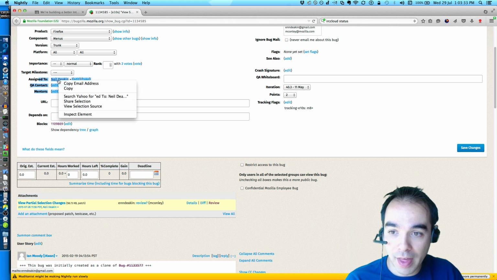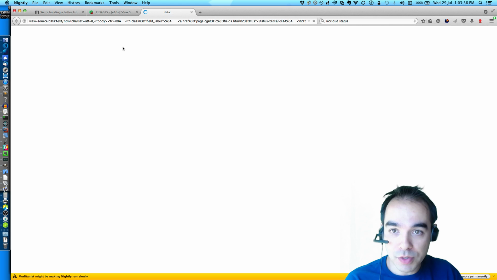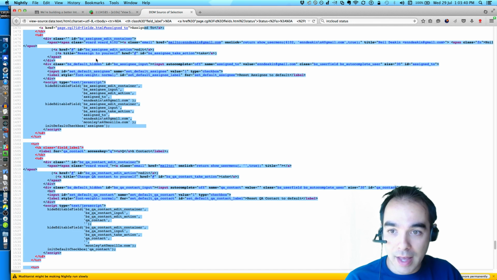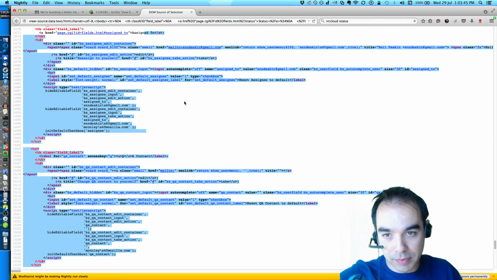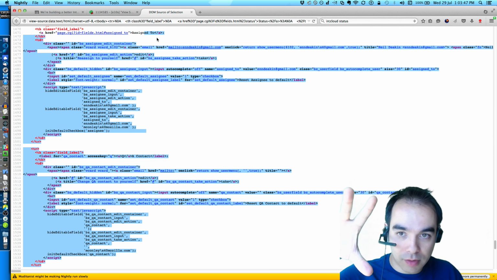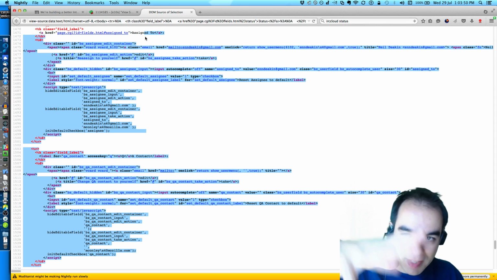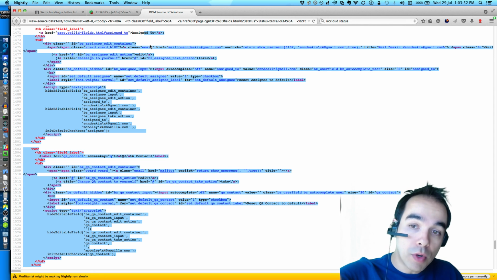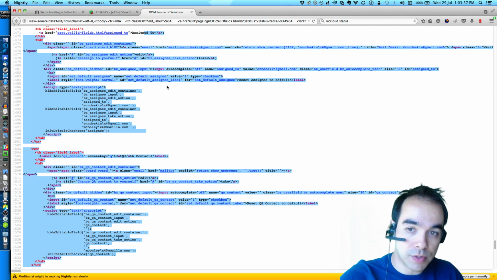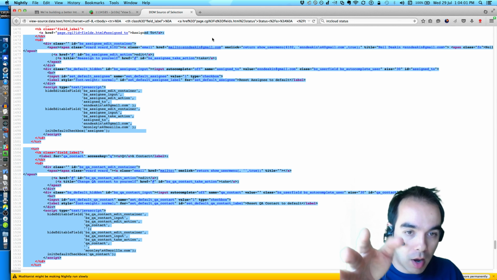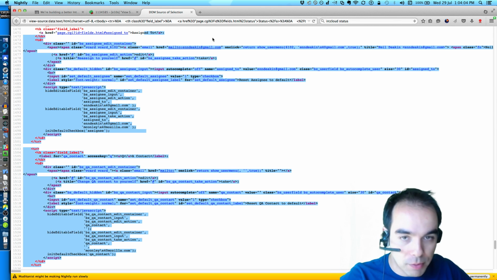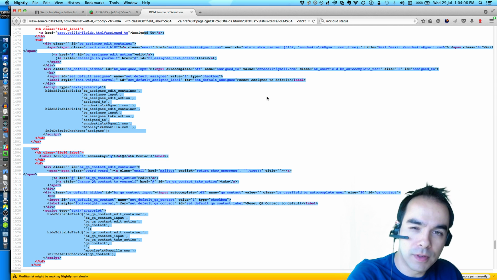If you right-click on that and choose View Selection Source, we open up a View Source window and show you the actual elements, maybe the text, or maybe links, or whatever, that you had selected. That's pretty neat if you wanted to know how this thing works and you want to ignore the rest of the page. You just want to see this thing that you've selected.